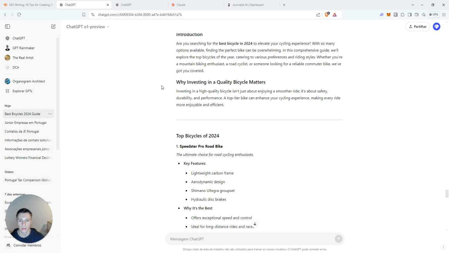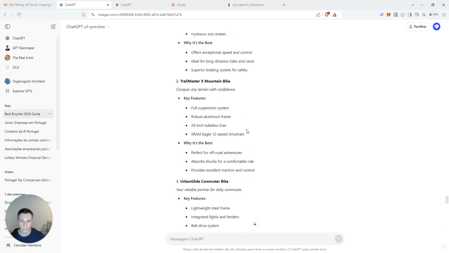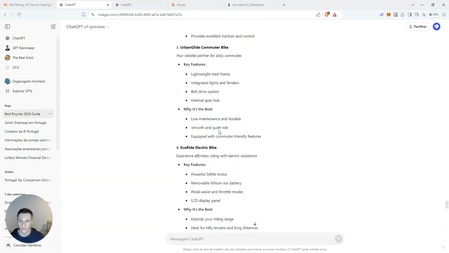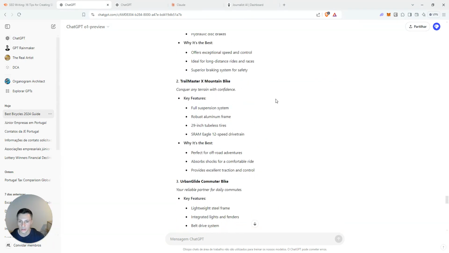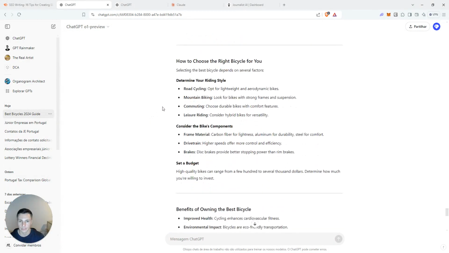Why investing in a quality bicycle matters, top bicycles of 2024, Speedster Pro road bike, Trailmaster X mountain bike, Urban Glide commuter bike. So it provided 4 different options, key features, what is best, and a small description for each product. Now, how to choose the right bicycle for you.